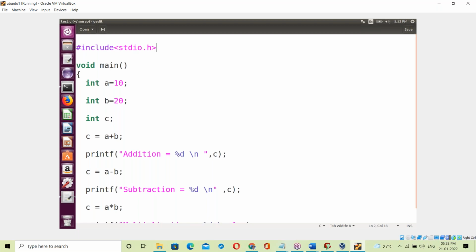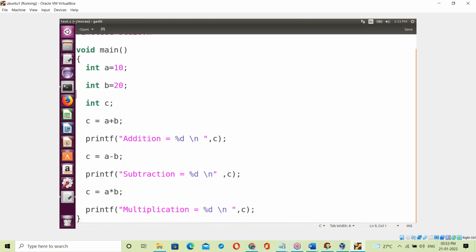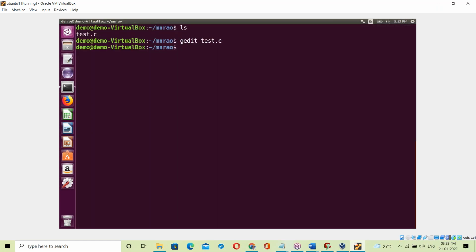See. A equal 10, B equal 20, C equal to A plus B: addition, subtraction, multiplication of two numbers. This is Linux. Yes, let us compile this program. Compilation: gcc -c. gcc means the C language compiler. Now hyphen c means the compile option, just only compilation. test.c.